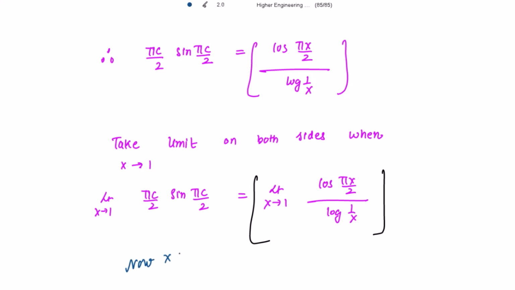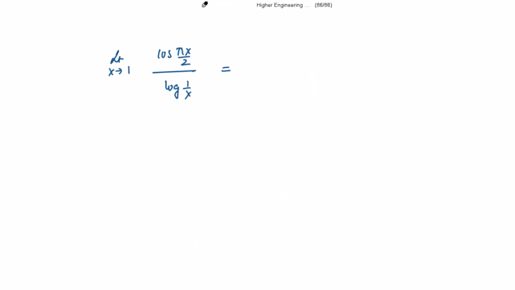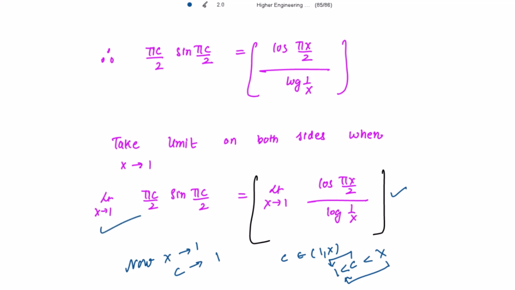Now when x is approaching 1, c is approaching 1. What is c? It belongs to the interval (1, x), that is, c is strictly greater than 1 and strictly less than x. If x is approaching 1, then c is also approaching 1. Let me write the left hand side first.